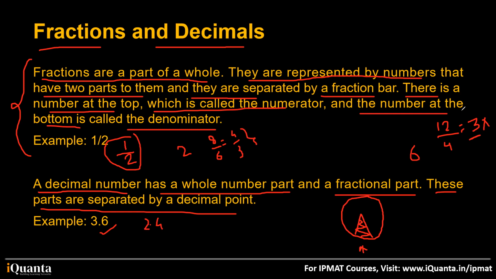What did I say? You have to simplify that particular number. For example, 1 by 2 was given and it was in its most simplified form. You cannot solve it any further. After this, if you want, you can write 0.5, and in this case it becomes a decimal number. But this is a fraction also, 1 by 2. But 12 by 4, when we simplify it, simplifies to 3. It does not have any part. It's a whole number 3. That's why it is not a fraction. Got it?